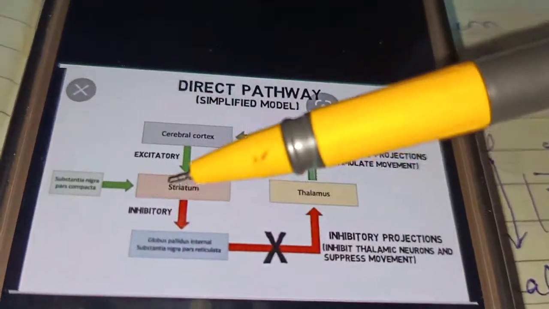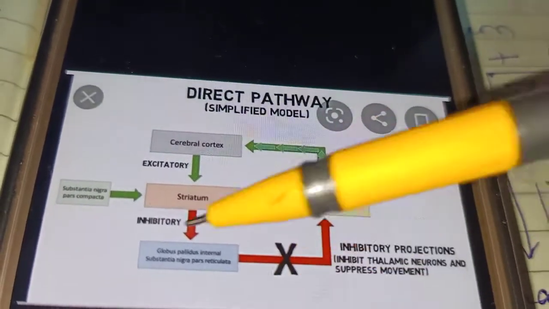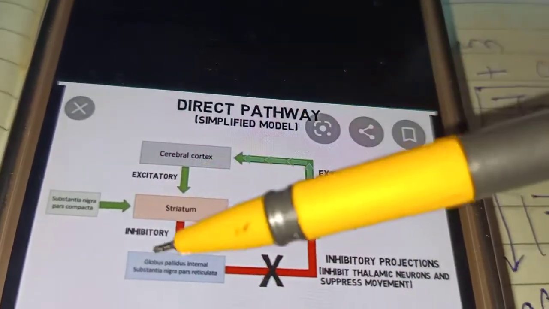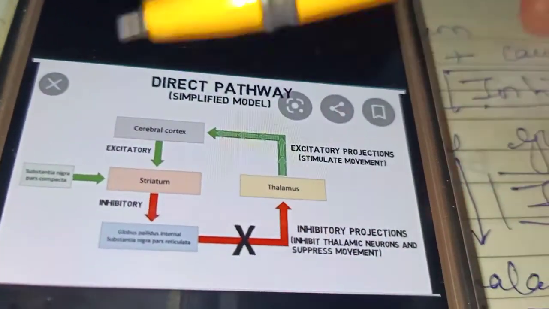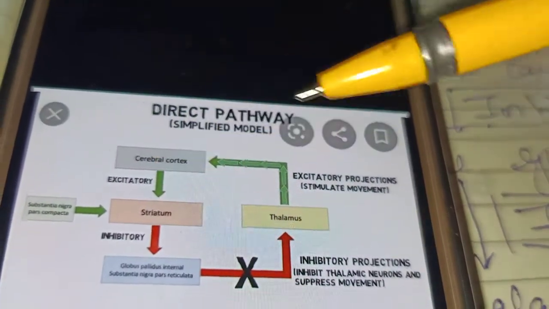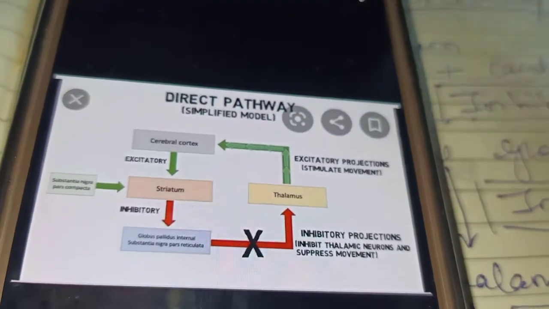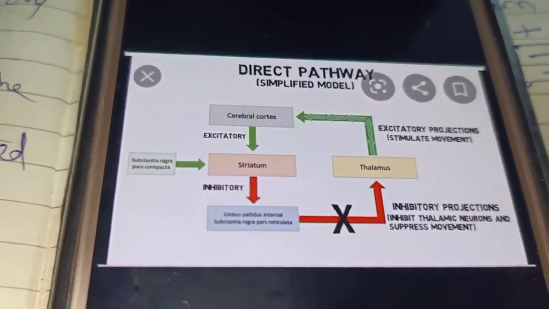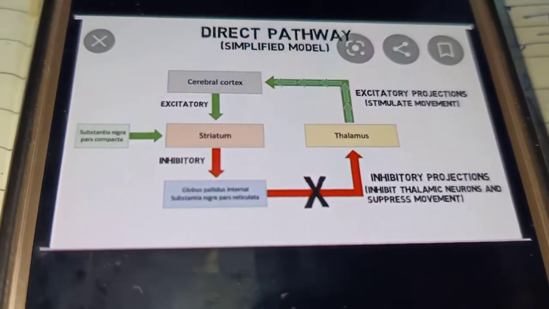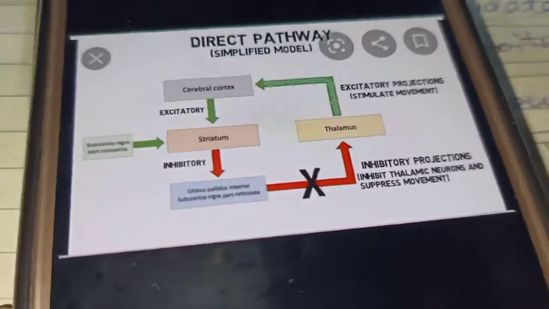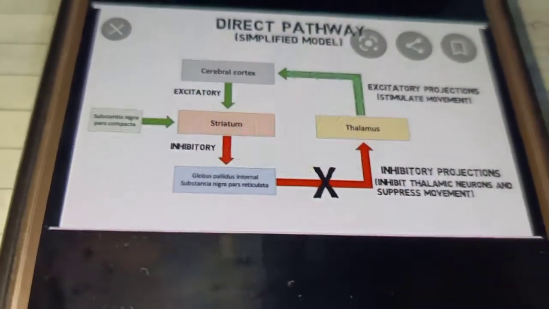If you see, the second and the third are connected one after the other, while the excitatory ones are the first and the last.